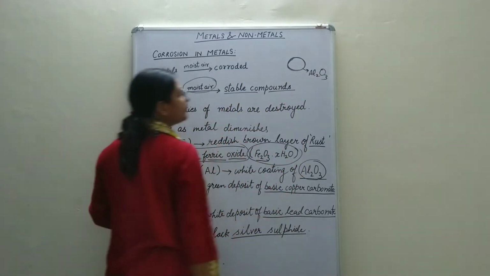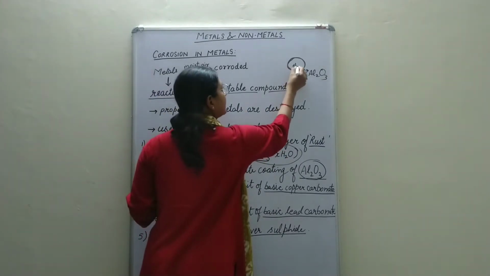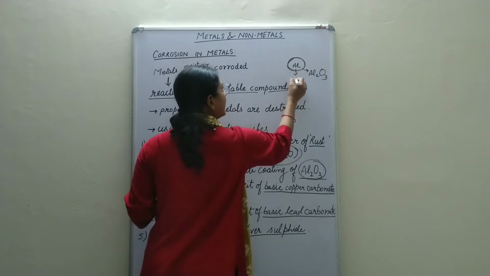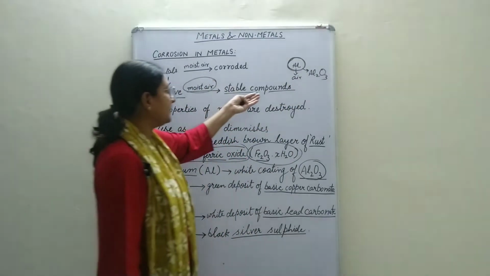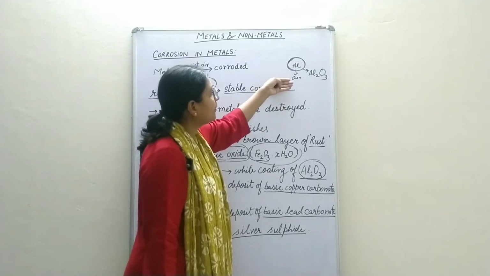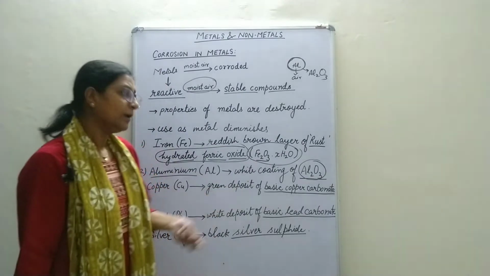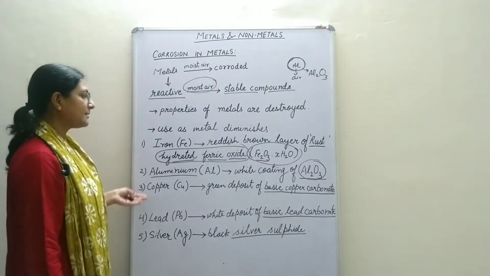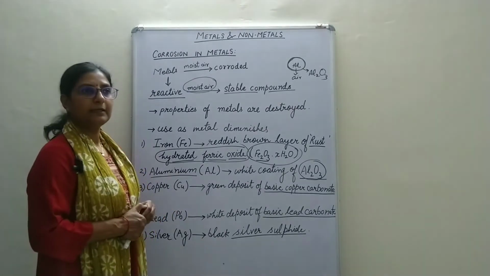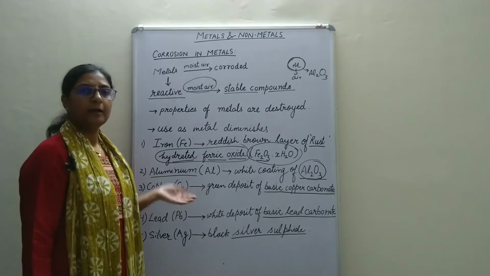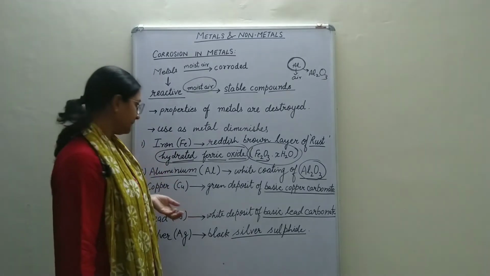Now this coating of aluminium oxide will prevent the contact of aluminium with the outside air. Because the aluminium is not able to come in contact with air further, its corrosion stops. So it actually acts as a protective layer. So in case of aluminium, it doesn't get spoiled completely, but rather the oxide acts as a protective layer around aluminium.